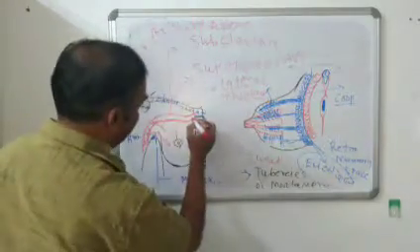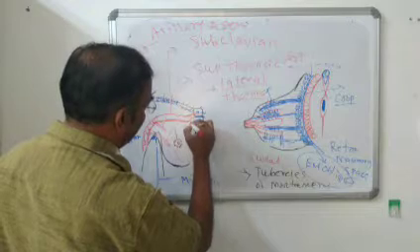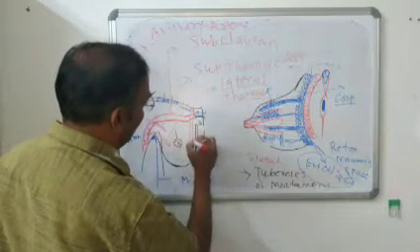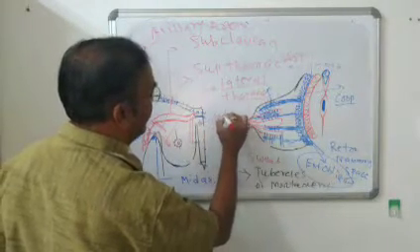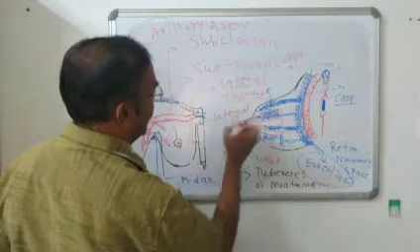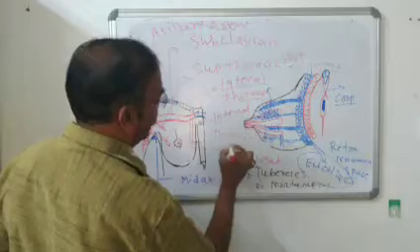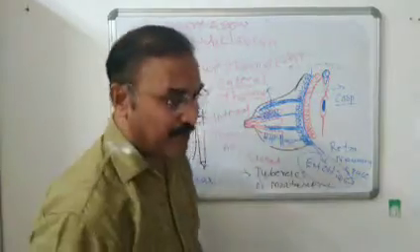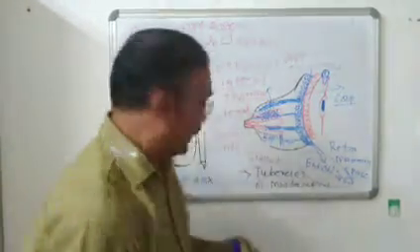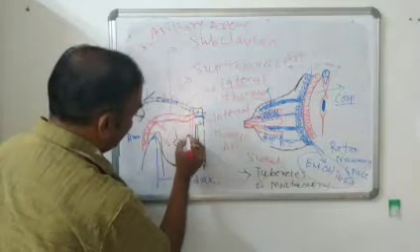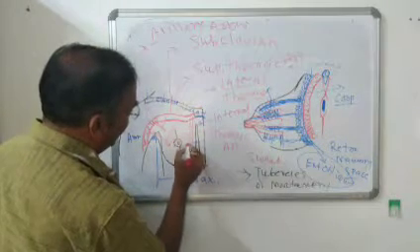Then this subclavian artery directly gives a branch here, and this branch is called the internal thoracic artery. Remember, it is a branch of the subclavian artery. This internal thoracic artery gives so many branches, and these are the perforating branches.